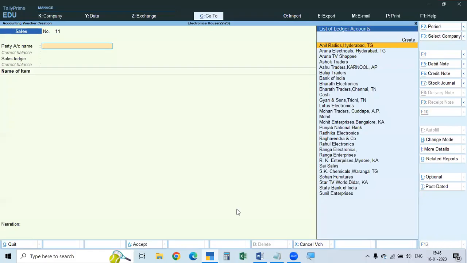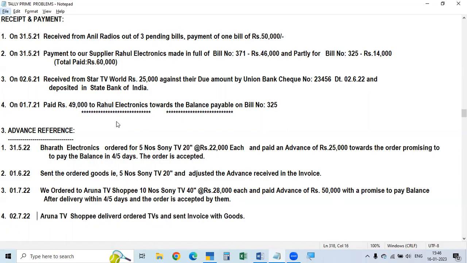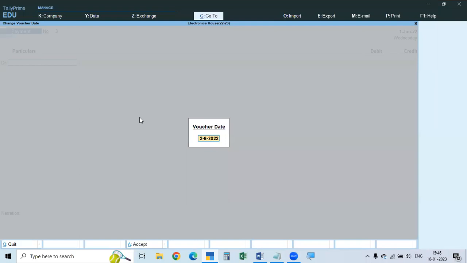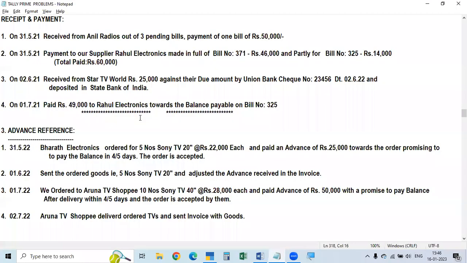Now we are making the payment. So what is the voucher for that? Payment voucher is F5, and the date is 1/7. Here I told you already: in the case of receipt, it starts with credit, from whom or why you received. In the case of payment, what you paid, cash or check.